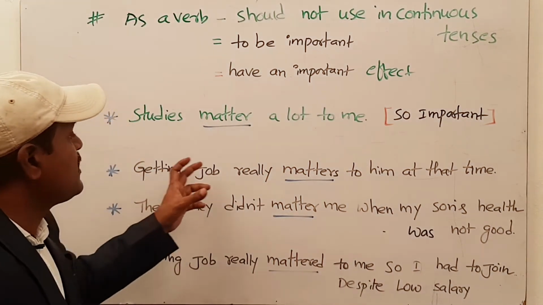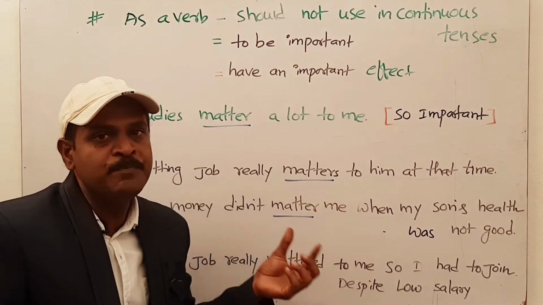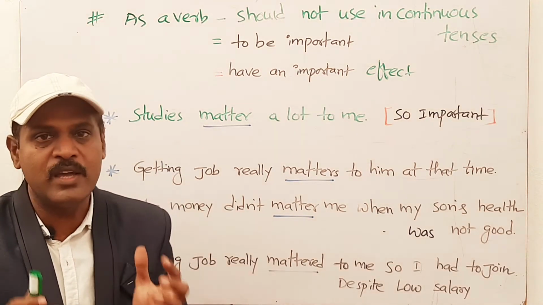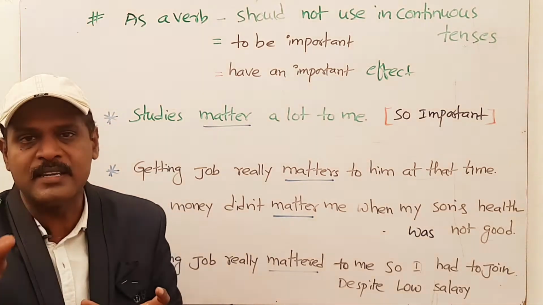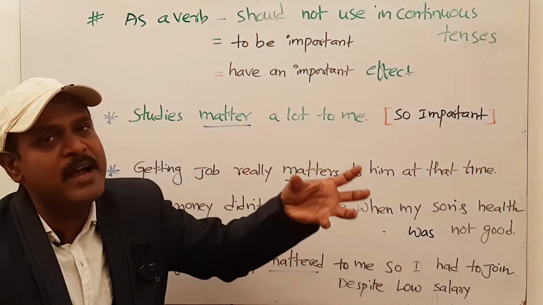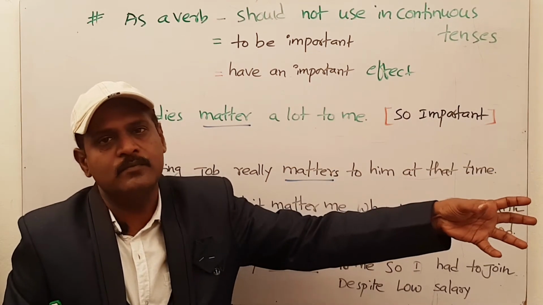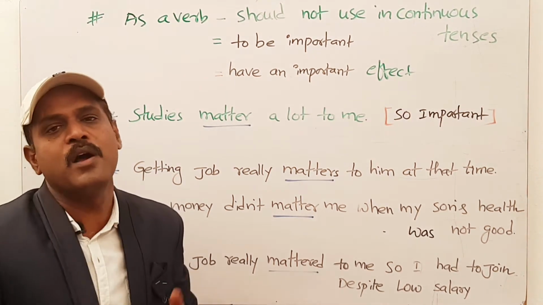Next one. Getting a job really matters to him at the time. "Matters": getting a job is considered a third person singular, that's why we just add s to the verb "matter." Finally we get "matters." Getting a job really matters to him at that time. So getting a job was so important to him at that point of time.